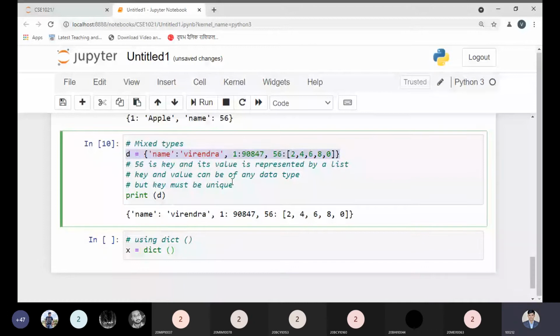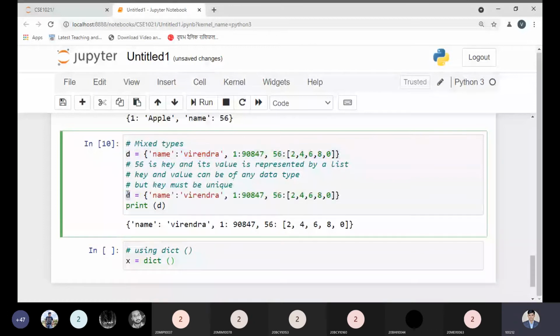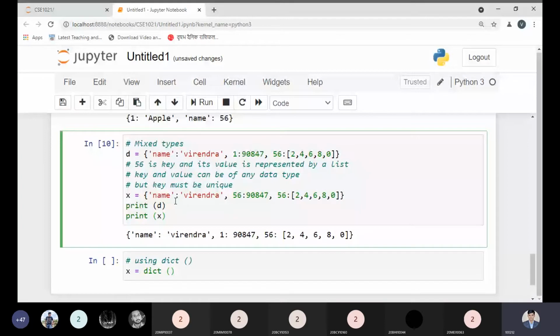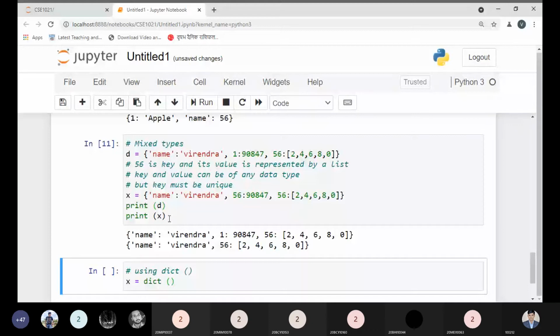If I try to use x as the variable name and pick 56, I'm having two keys with the same name. If I try to run this part now, let us see, and then x. Okay, now let me run. 56, 56.